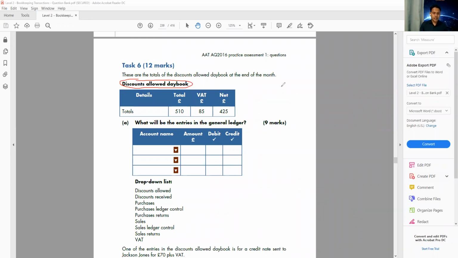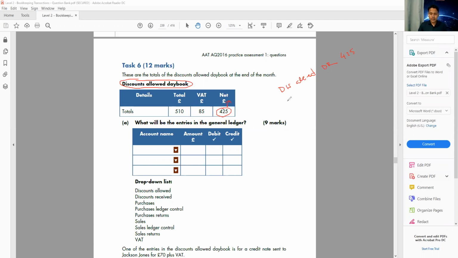So if the discount allowed is the expense, is discount allowed a debit or credit for us? If the discount allowed is the expense, then discount allowed will be debit for us, because this is our expense, and expense is always debit. So the amount is how much discount we give, the net amount. Remember that, the net amount, 425.